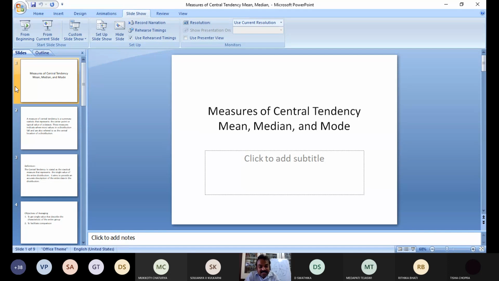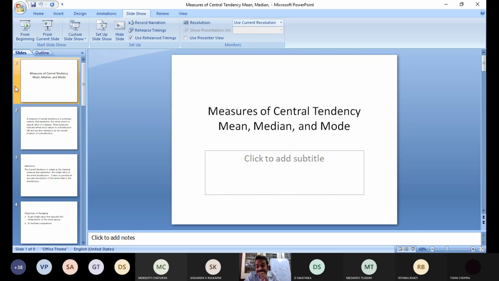Statistics, from the beginning in the first class itself, I told you, is mainly related to playing with numbers. Correct or wrong? Statistics is quantitative or qualitative? Quantitative. Quantitative means numbers, playing with numbers. When there is no numerical information, there is no statistics. So the analysis of numerical information, numerical values, we can simply say is statistics. Therefore, we are playing with numerical analysis.